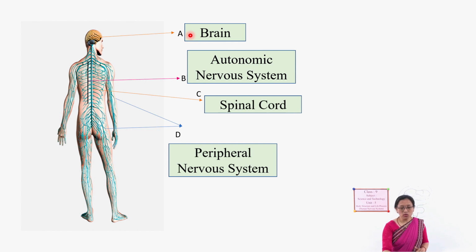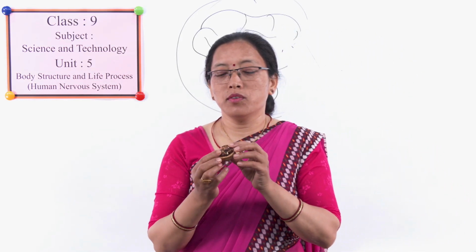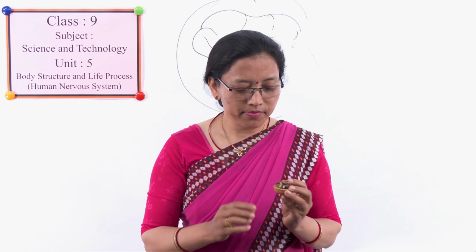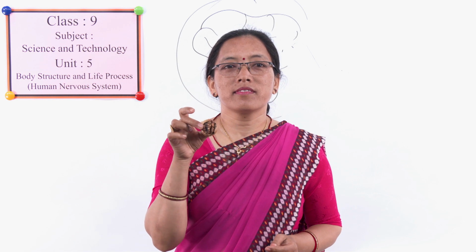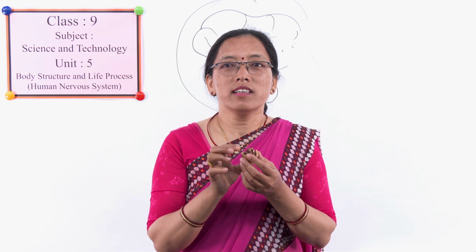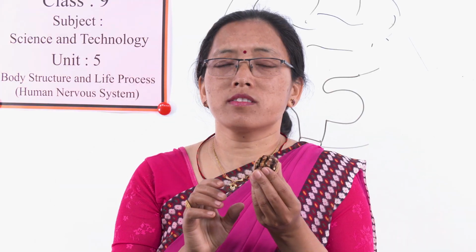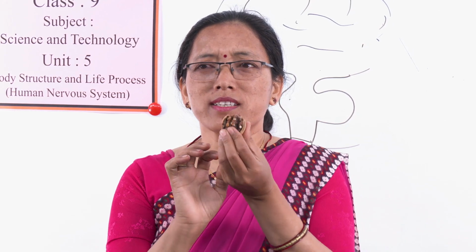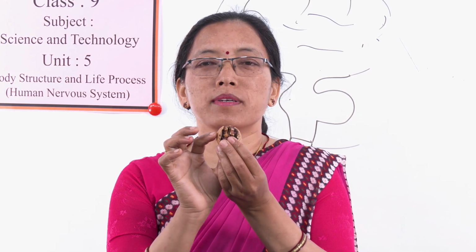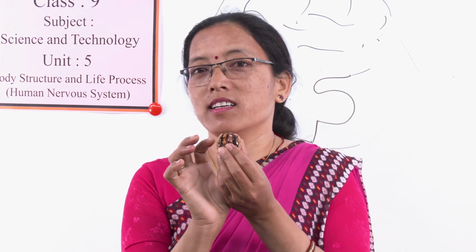Okay, next one is the brain. Have you seen this fruit? What fruit is this? Yes, it is a walnut. What is the shape of this? Which part of our body resembles this fruit? Can you guess? Yes, it is the brain.